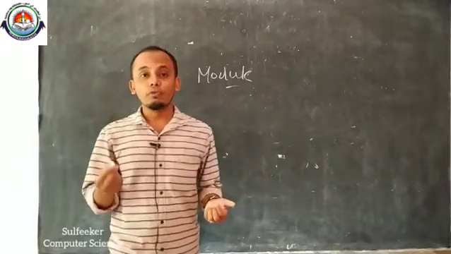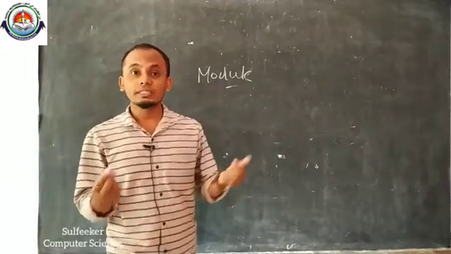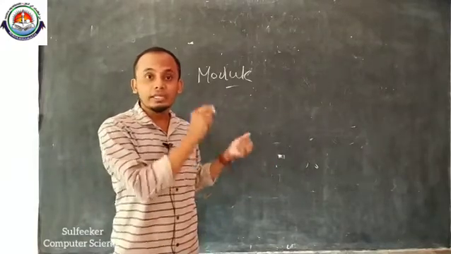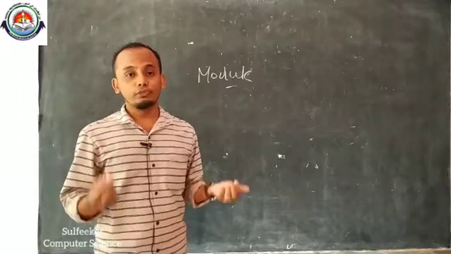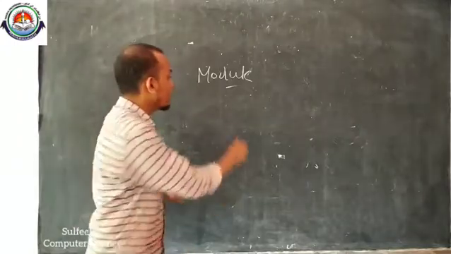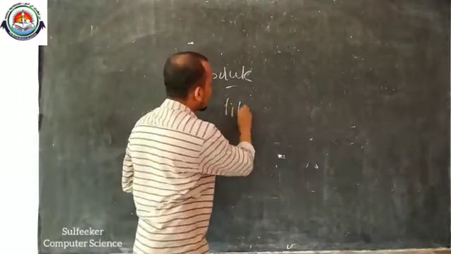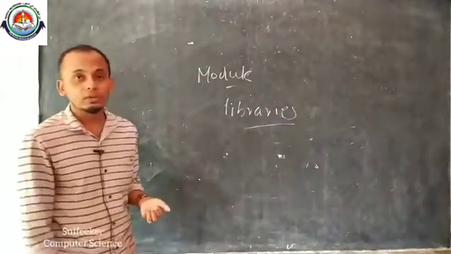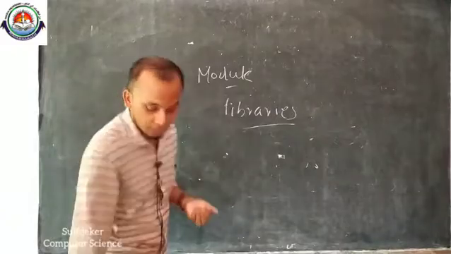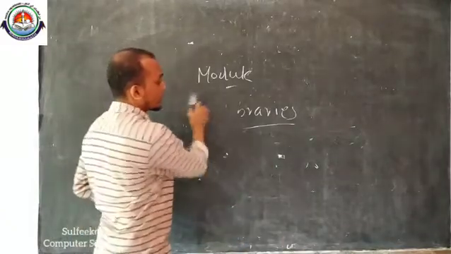Already some tasks are defined in that particular module, and based on our requirement it will perform. Those predefined tasks are called libraries. We can use different libraries.